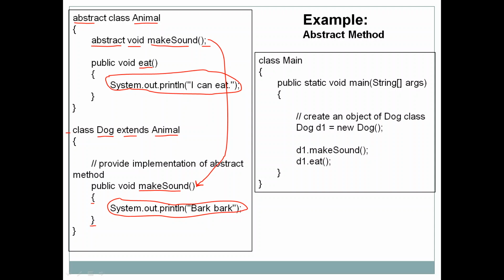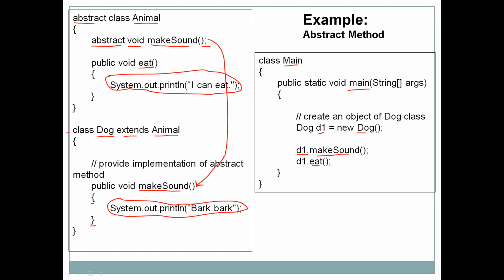Then we have one more class, class Main, that is public static void main. Inside the public static void main, we have created an object of class Dog. D1 is equal to new Dog, because we cannot create an object of Animal because it is abstract. We have created an object of Dog class, and then using the object of Dog class, that is D1, we can access the method makeSound, and even the method eat can be accessed by using the object of the subclass Dog.